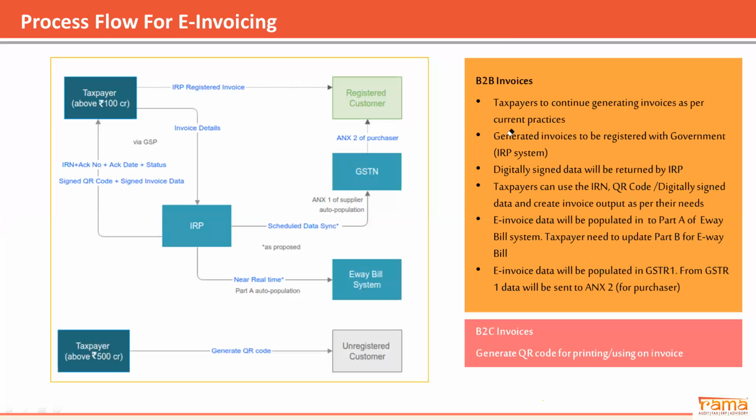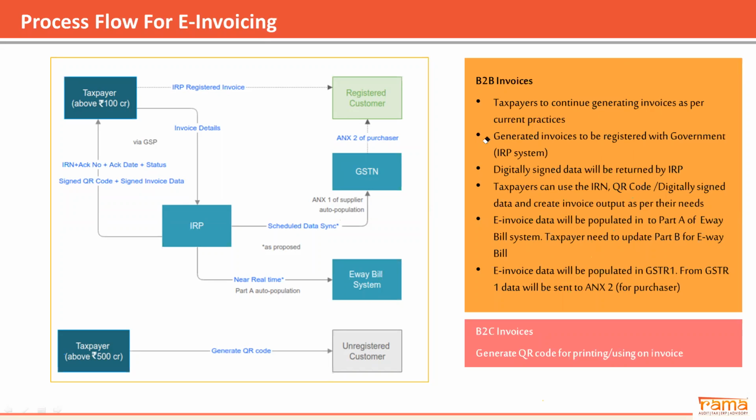Can you repeat the B2C process, please? In the B2C process, if the taxpayer turnover is more than 500 crores and they are selling goods to B2C customers, in that case, they have to generate a QR code which is to be system generated. It has nothing to do with the IRN or the IRP portal. That QR code is to be system generated and printed on the invoice. That's the only compliance which they have to do.